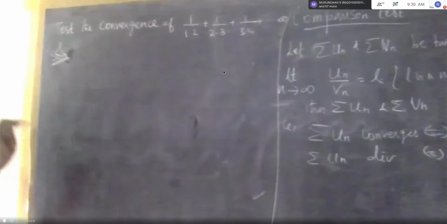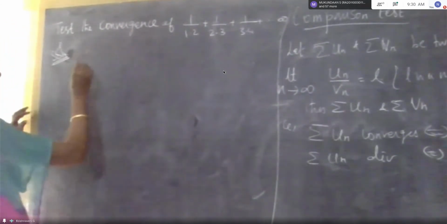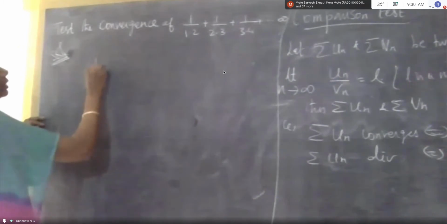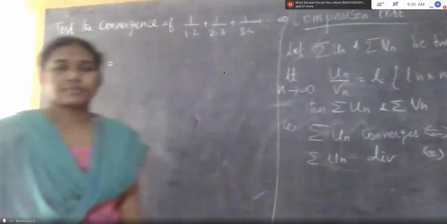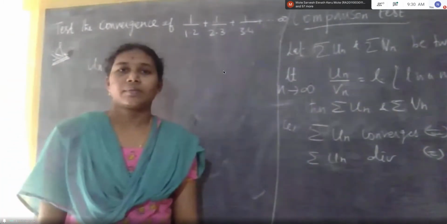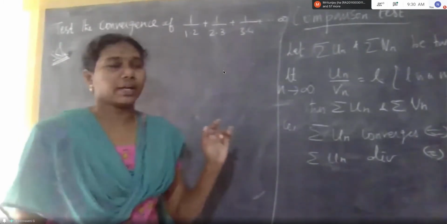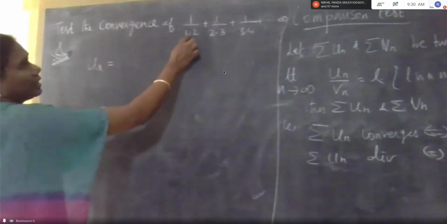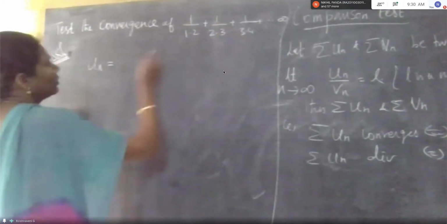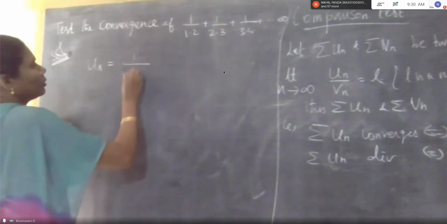First, we need to write un using the given series. How can we write un? 1 upon n into n plus 1. First, we have to write the nth term. See, 1 into 2, 2 into 3, 3 into 4. So 1 by n into n plus 1.